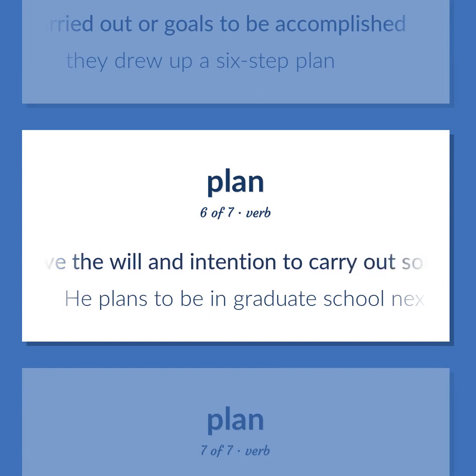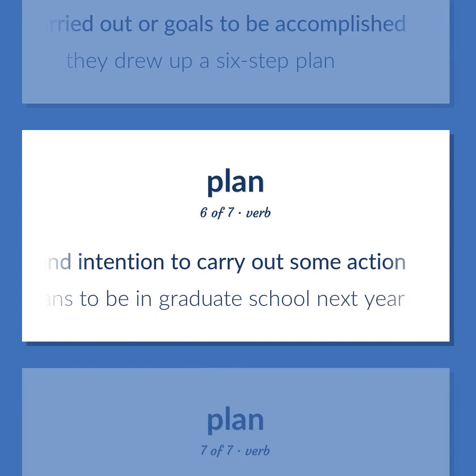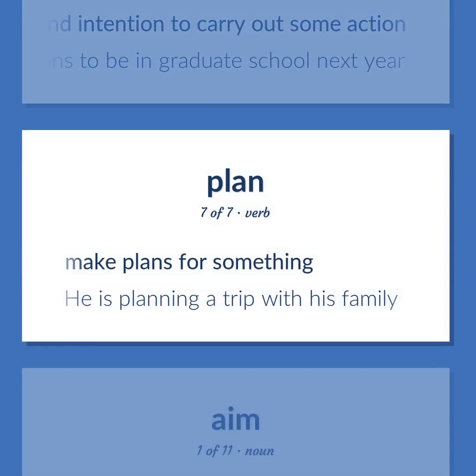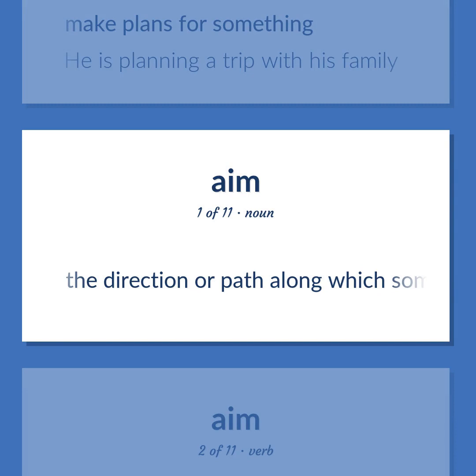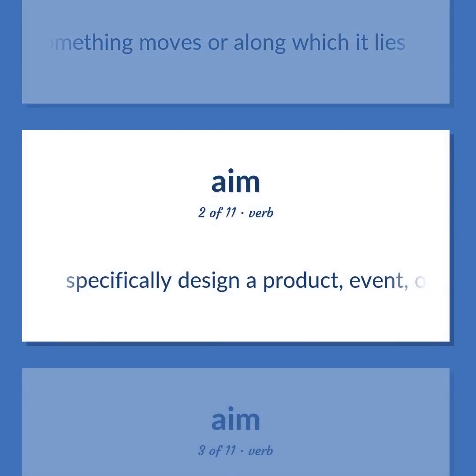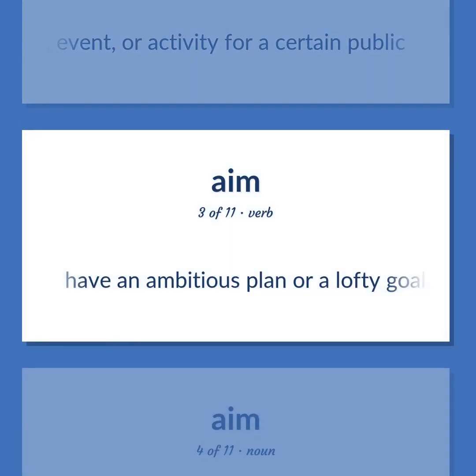Have the will and intention to carry out some action. He plans to be in graduate school next year. Make plans for something. He is planning a trip with his family. The direction or path along which something moves or along which it lies. Specifically design a product, event, or activity for a certain public. Have an ambitious plan or a lofty goal.